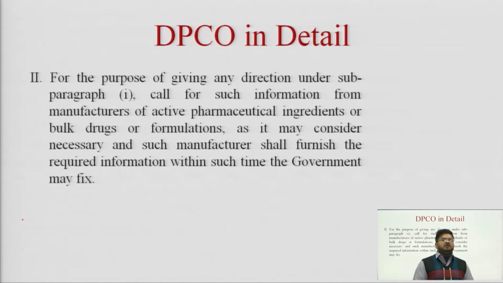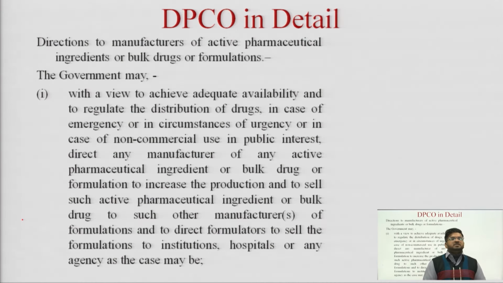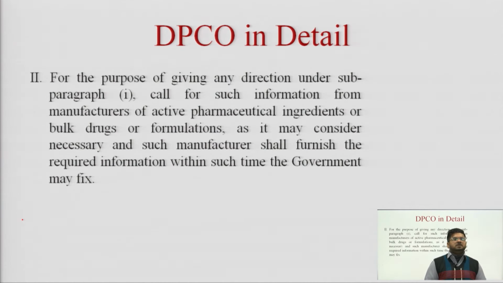Under para 1, according to that direction, the government may call for such information from manufacturers of active pharmaceutical ingredients, bulk drugs or formulations as it may consider necessary, and such manufacturer shall furnish the required information within such time as the government may fix. So this is the information or directions given by the government to the active pharmaceutical ingredient manufacturers or the formulators.